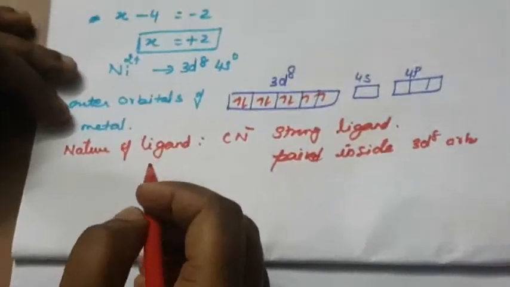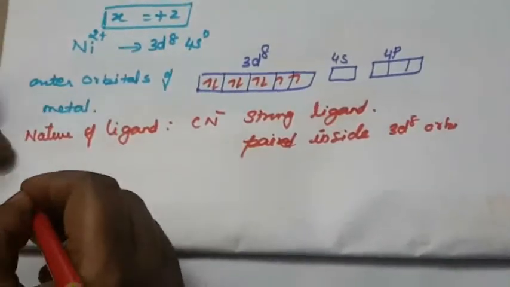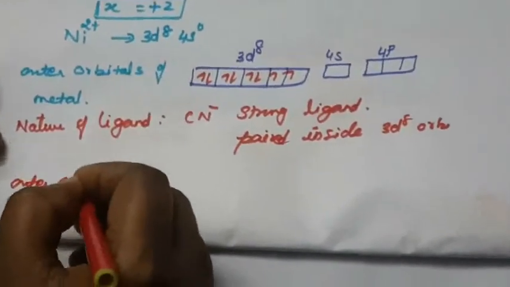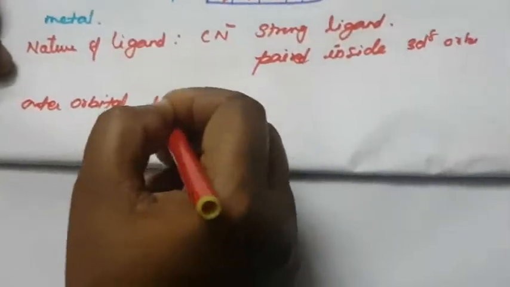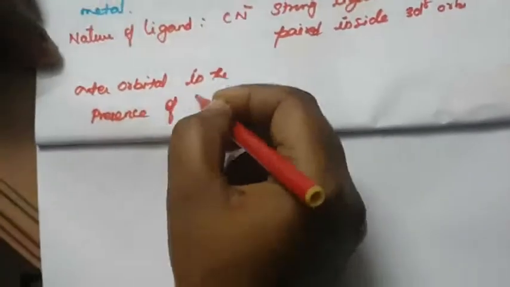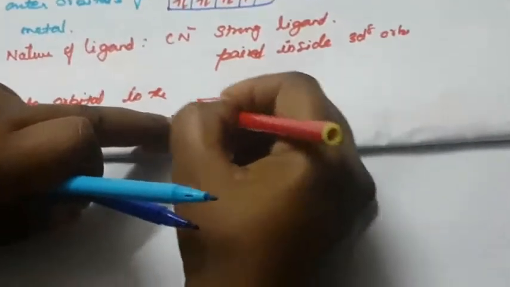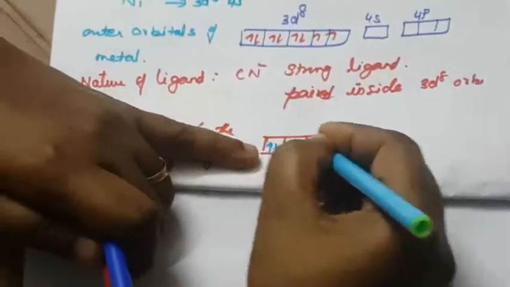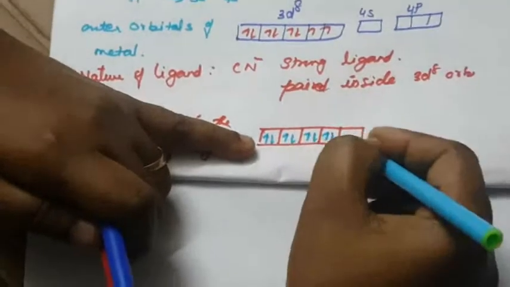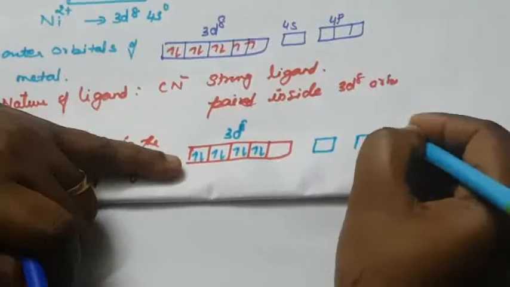Next, the outer orbitals of the metal atom in the presence of ligand. What will happen? Again the same thing: the 3d8 has two electrons here, two here, two here, two here, and one box is empty, right? Then here 4s, then 4p.